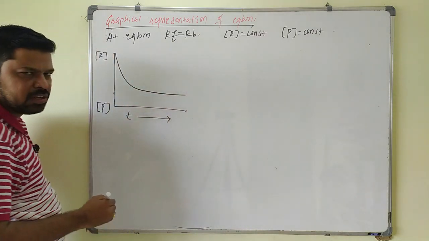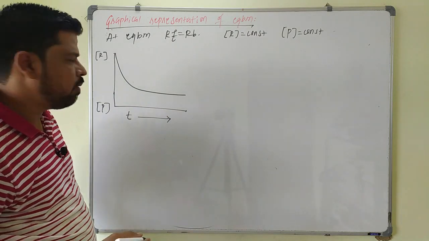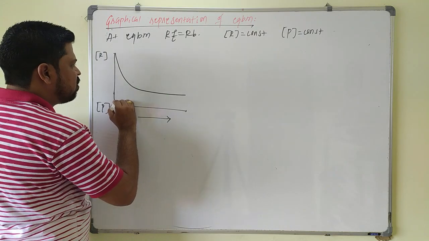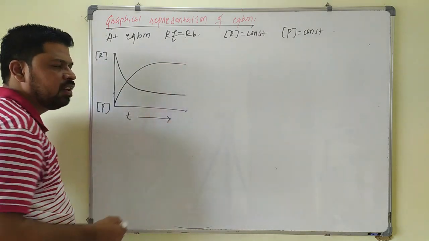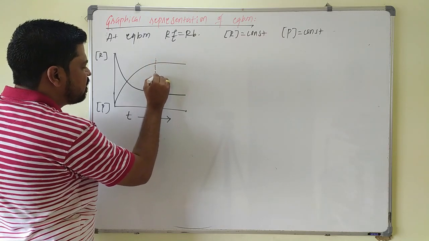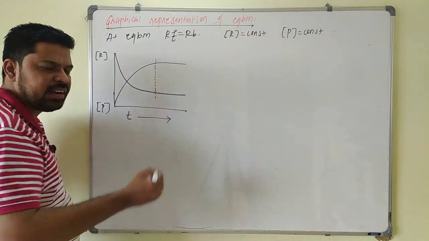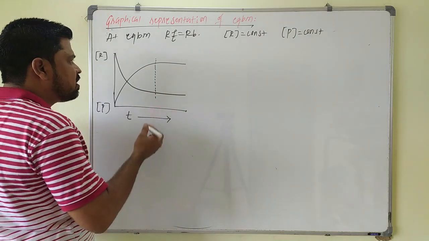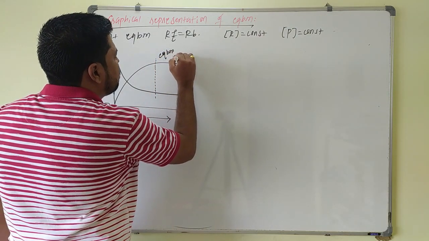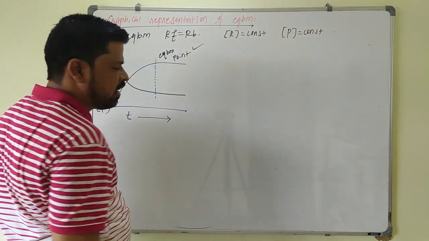After some time this becomes constant, because at equilibrium concentration must become constant. Similarly, the concentration of product increases, and after some time it becomes constant. The point at which the molar concentration of reactant as well as product become constant is taken as the equilibrium point. So this is the correct representation.